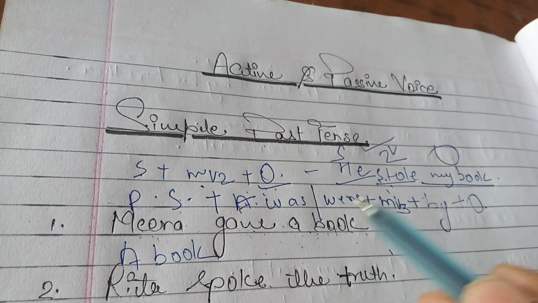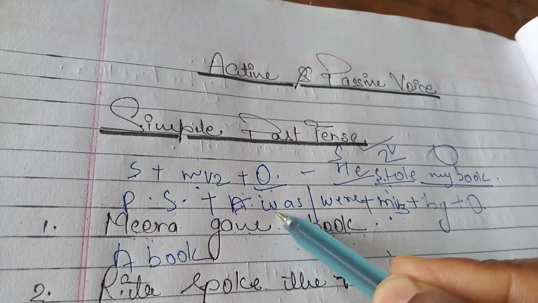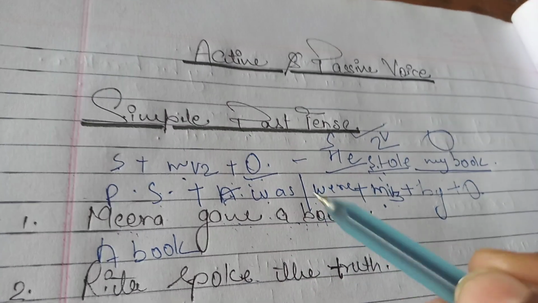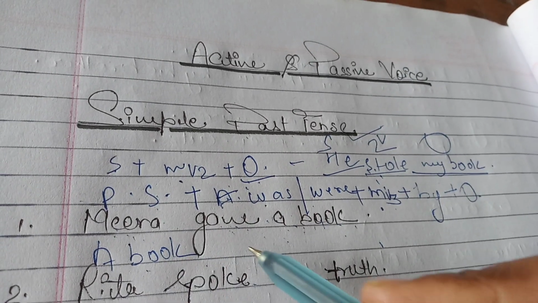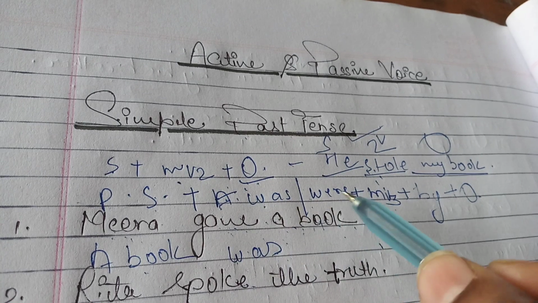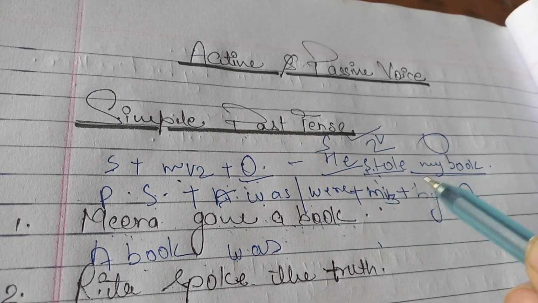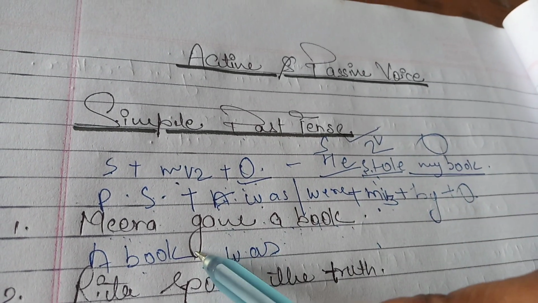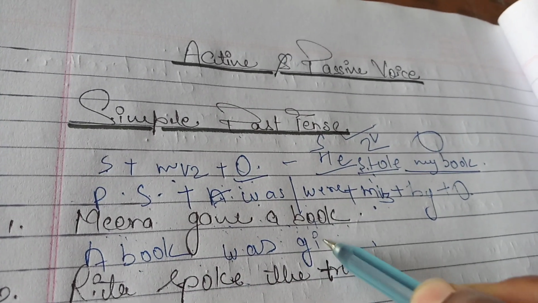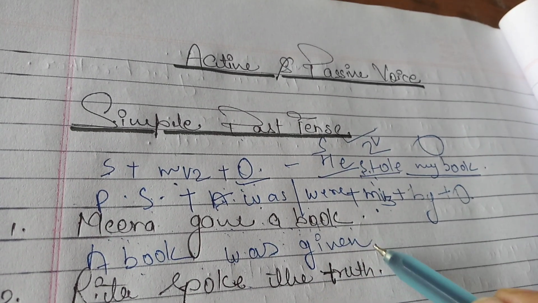then was or were. Was is applied with singular, were is applied with plural. Here a book is singular, so was. A book was, then the main verb will be in the third form. Give, gave, given. So a book was given, then by.